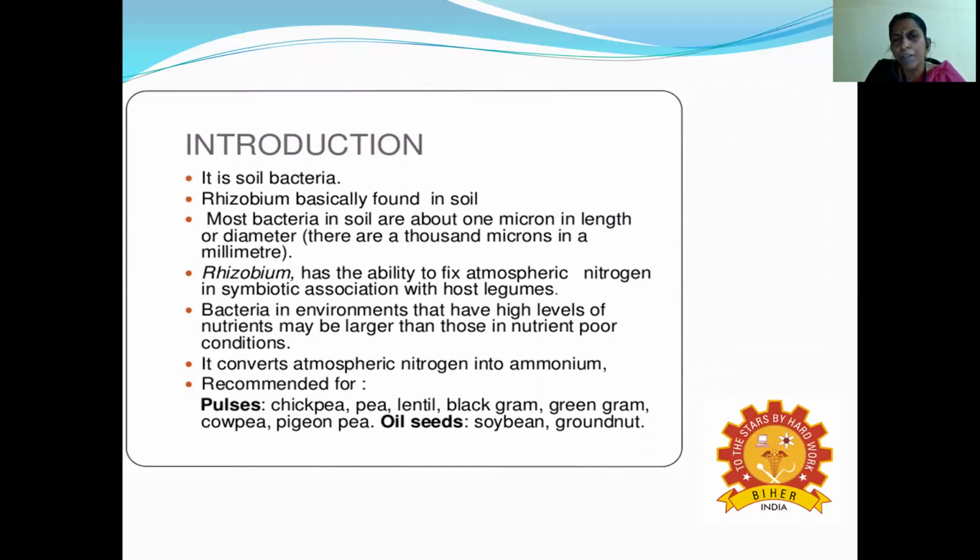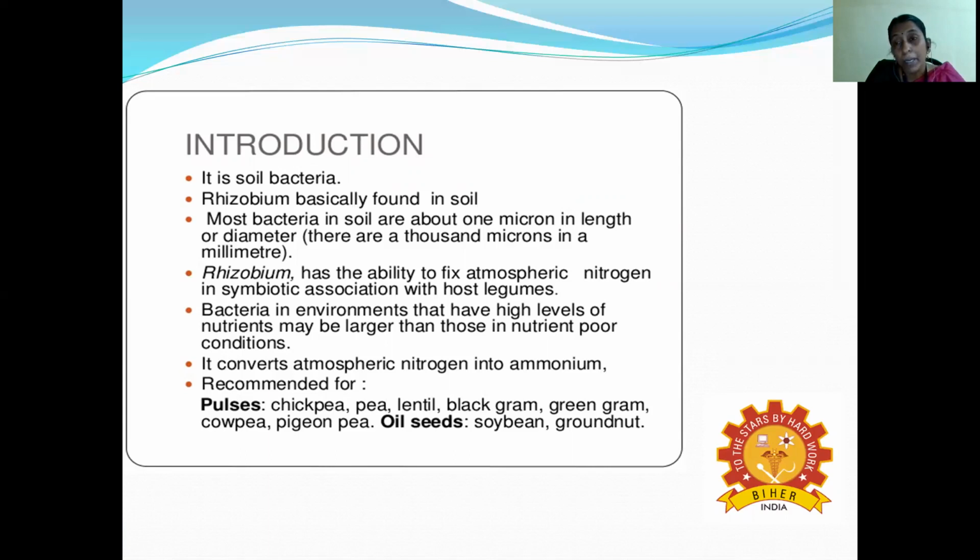It is basically found in the soil, and most of the bacteria in the soil are about 1 micron in diameter. Rhizobium has the ability to fix atmospheric nitrogen in symbiotic association with the host legumes. Bacteria in environments with high levels of nutrients may be larger than those in nutrient-poor conditions. So it converts atmospheric nitrogen into ammonium.